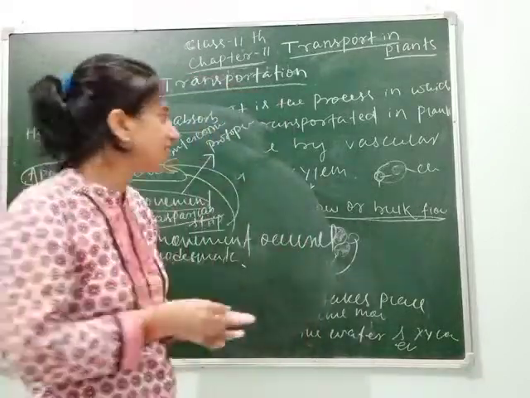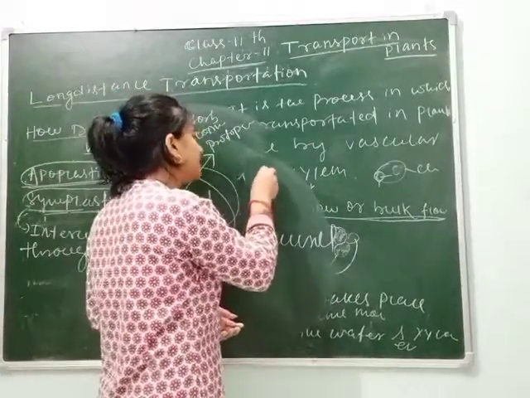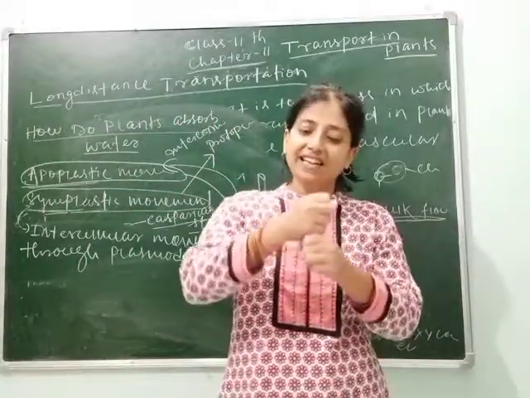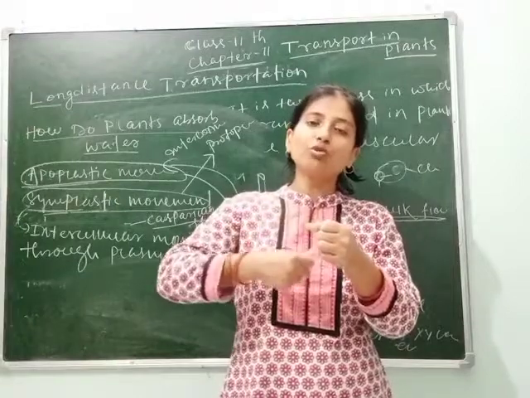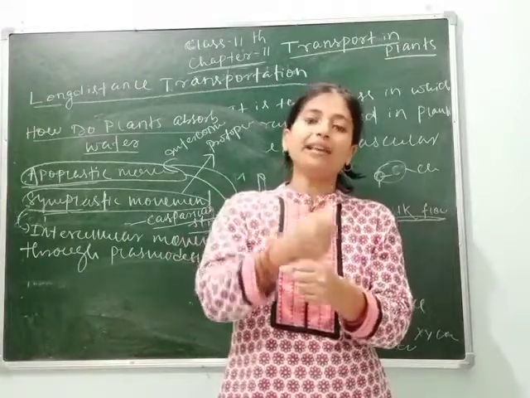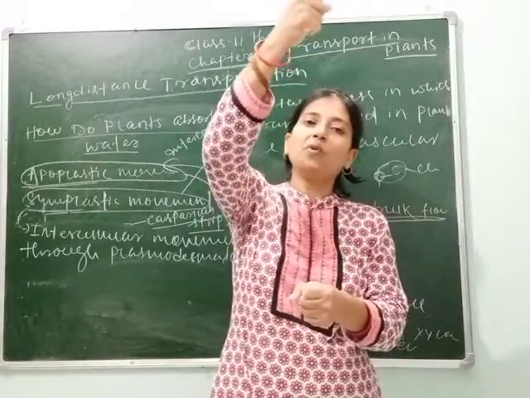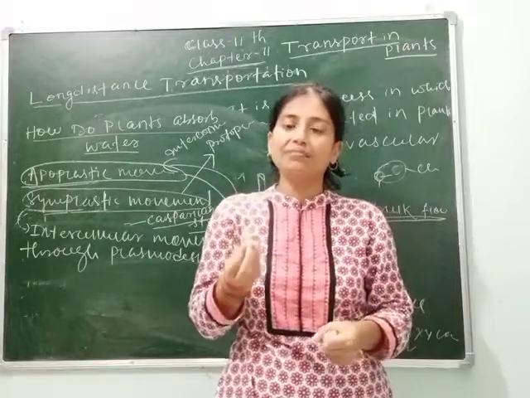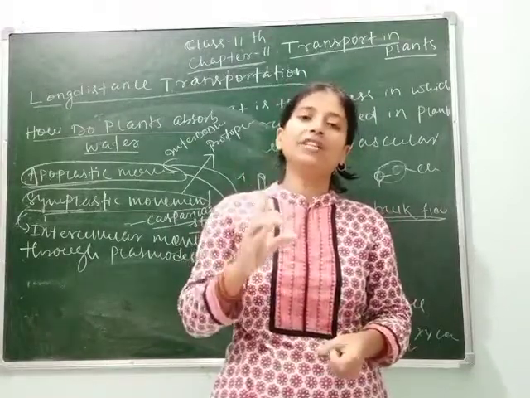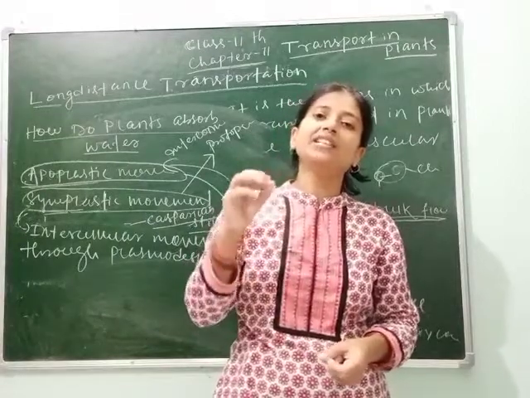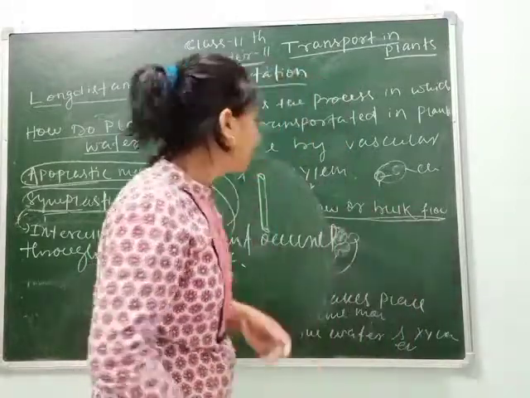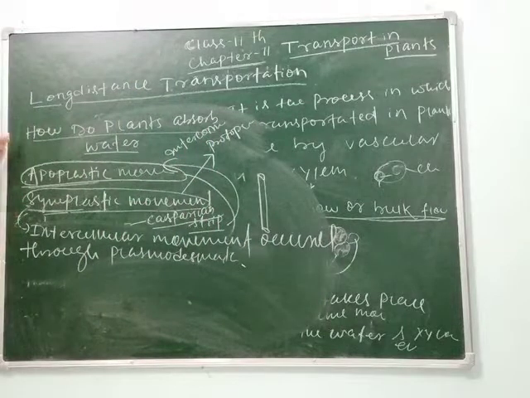As we know, the tracheids and vessels are narrow tube-like structures. Less is the surface area, more is the pressure. So as their surface area is less, they are narrow. So when water enters through the root hairs into the root, capillary force occurs due to which the water moves in an upward direction. So if we cut the plant from its center, we can see some liquid come out. If we collect this liquid in a test tube, we can see what substances it contains. It contains water, minerals and other solutes. Clear? So this is how transportation occurs in apoplastic and symplastic movement.